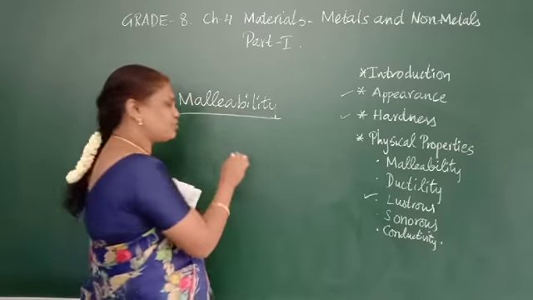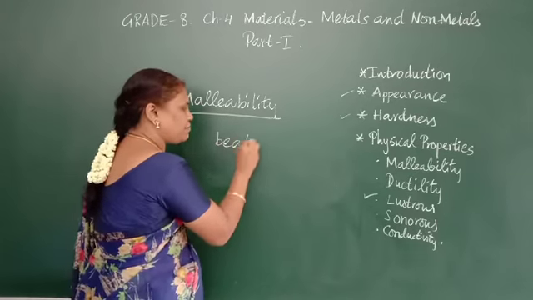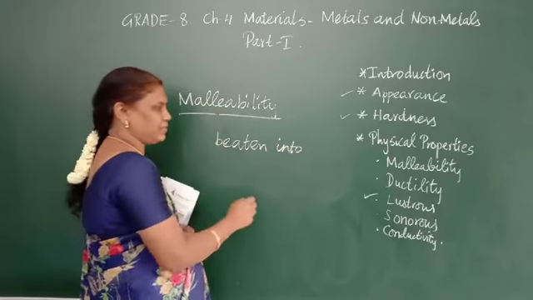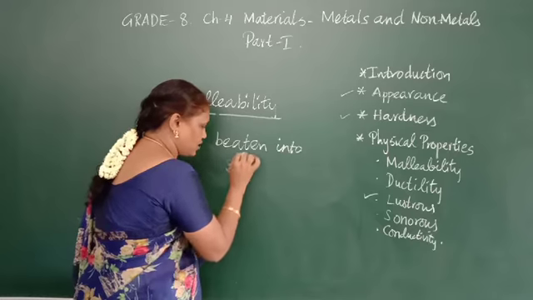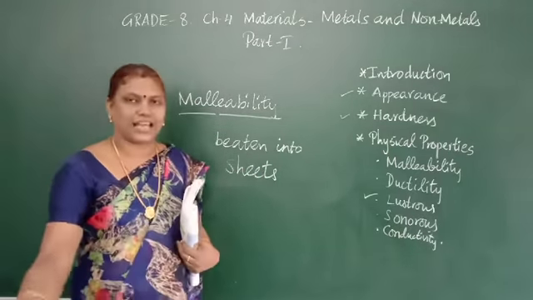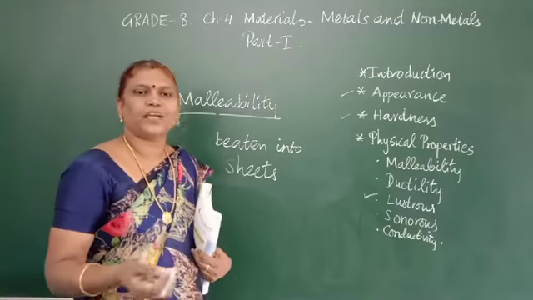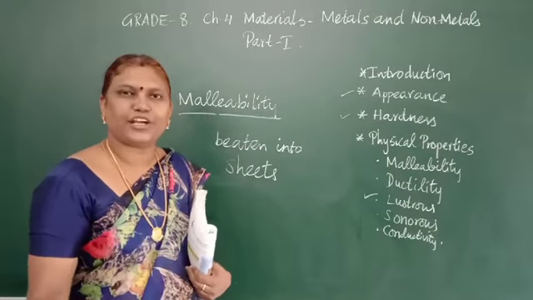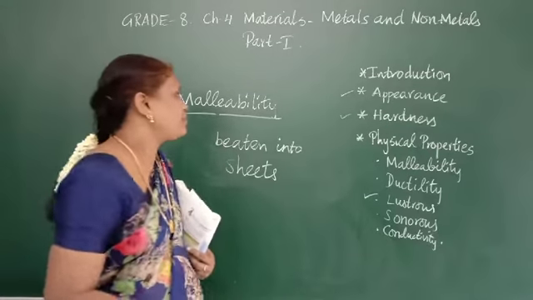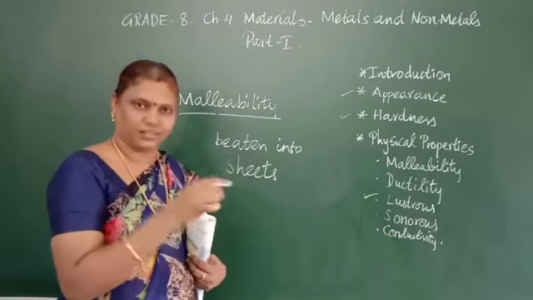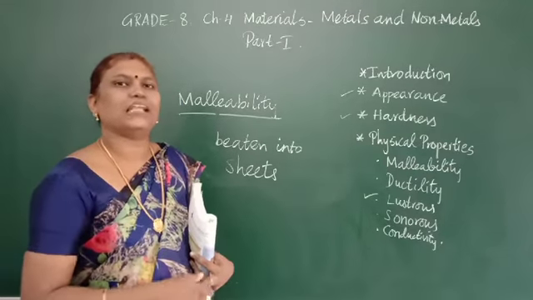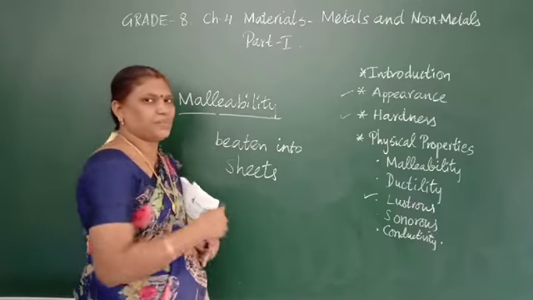It can be beaten into sheets. That tendency is called malleability. Beaten into thin sheets. Iron, you can make it a thin sheet. Gold, yes. Most of the metals can be made into sheets except potassium and sodium, because they are too soft. A few exceptions will be there, and the majority of the metals are malleable in nature. They can be beaten into sheets.